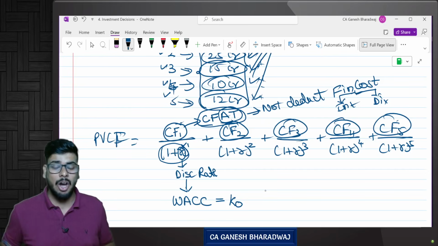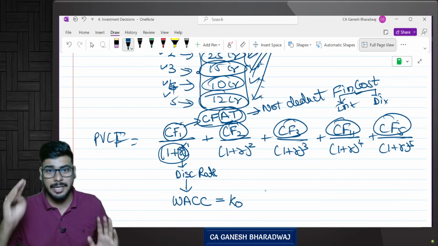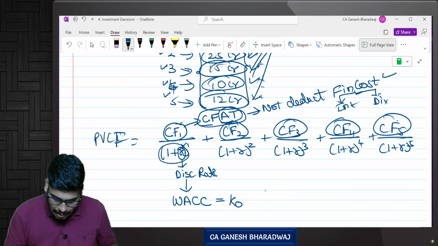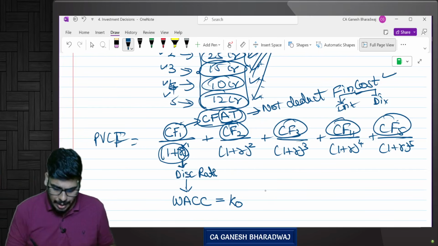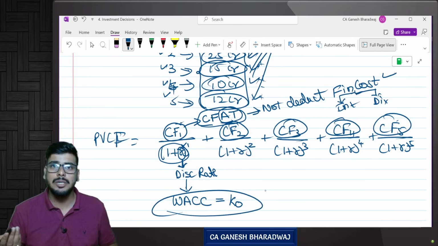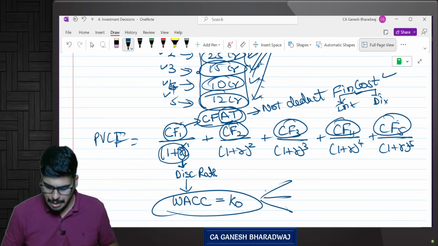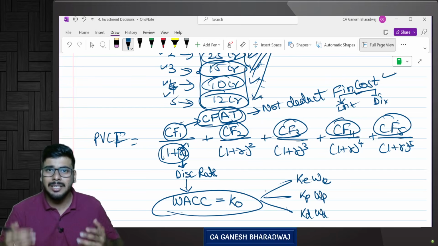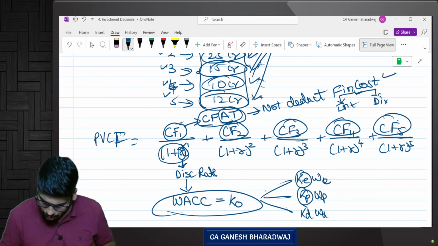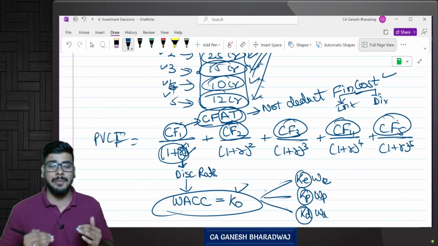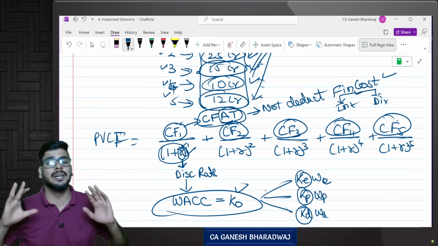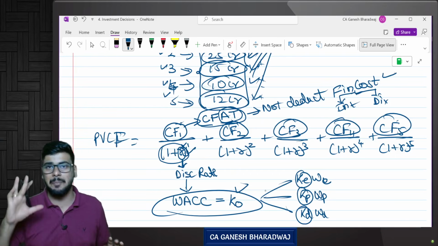Why, sir? Is this as operating cost? No, no, no, no, no, no. That is not the reason. I will give you the logic. The finance costs are already considered while computing the denominator. What is the denominator? R. R is nothing but KO, no? Yes. What do you mean by KO? So KE into WE plus KP into WP plus KD into WD. Yes, this is how you compute, correct? While each of these costs are already considered in the denominator, if you consider it once again in the numerator, if you deduct all these things once again in the numerator, it will definitely have a double negative impact. So you should not do that.